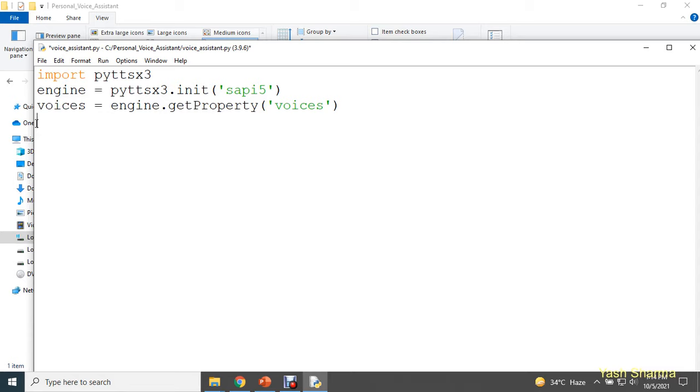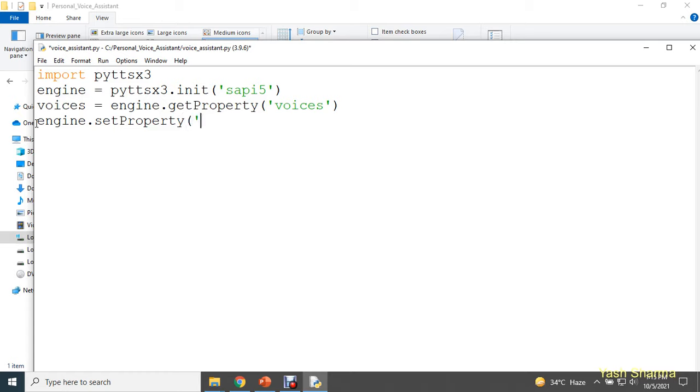So guys, if you want to use the male voice or the female voice, this is how you can use it. Here you use engine.setProperty. Again guys, the P you need to write in uppercase, setProperty.